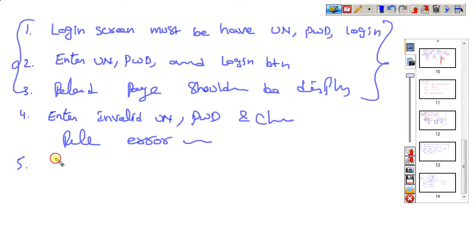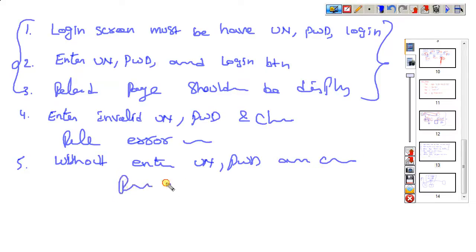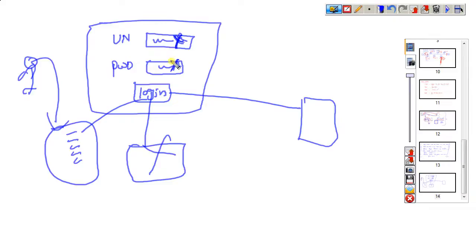Fourth point: without entering username and password, click the login button, the related error message should be displayed. These requirements are also developed. Now, whenever you don't enter the username and password and click the login button, it gives the error message: please enter a valid username, password.